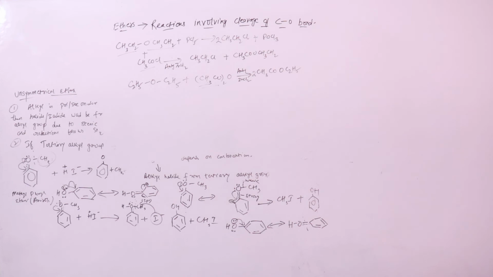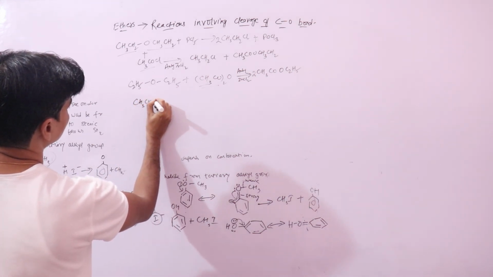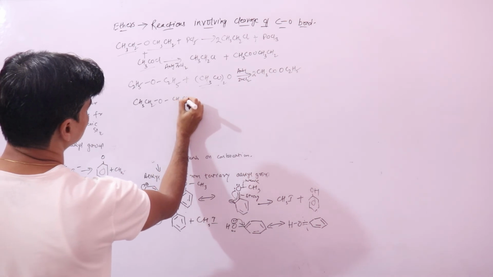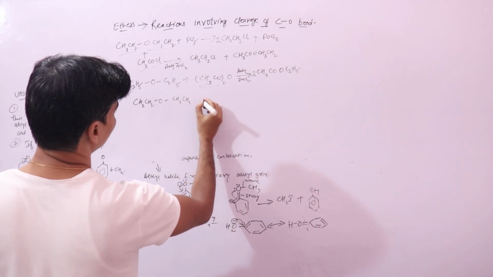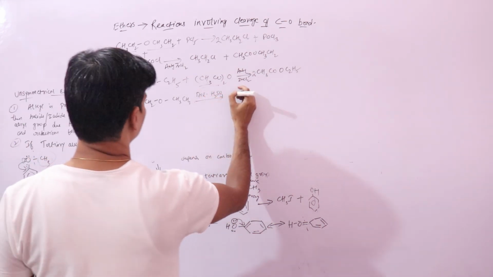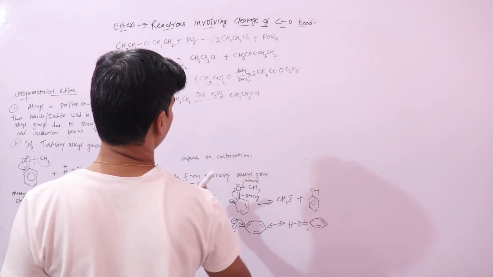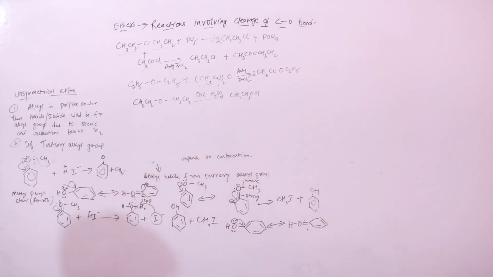And if you are reacting with sulfuric acid, first let's take dilute sulfuric acid. With dilute sulfuric acid it will form ethanol, CH3CH2OH.